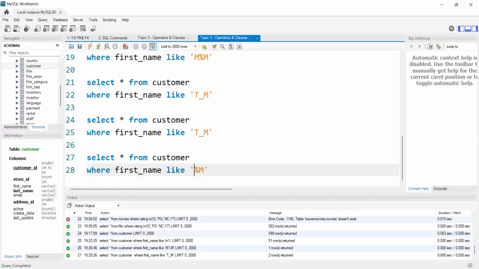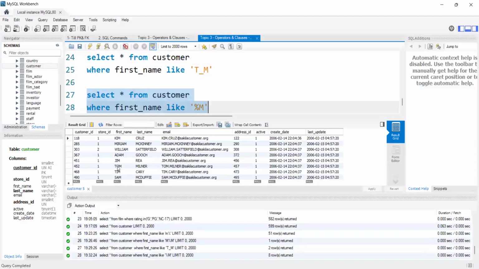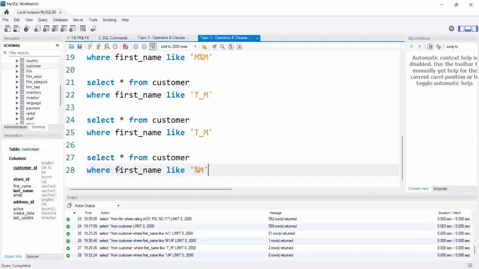At the starting, I'm not mentioning anything. I'm saying that I can have any number of characters in front, towards the left side, but at the end I should have only M. In that case, we are getting it like this. Only the last character is M, and we can have any number of characters before M. Depending upon our requirement, we will use this. Previously I used only one underscore.